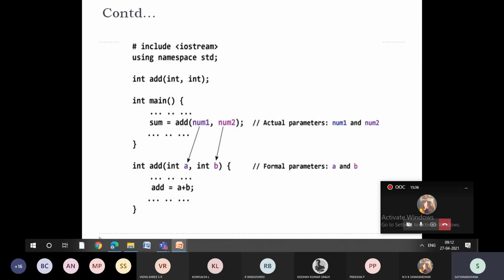Now, can any one of you tell me what is the advantage of doing function prototyping? What is the main advantage of function prototyping? If we write functions directly or if we do function prototyping, what are the advantages?